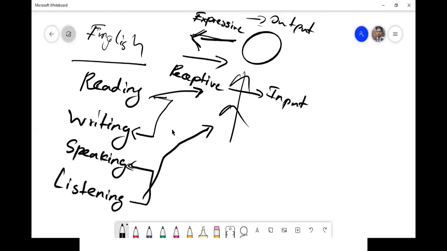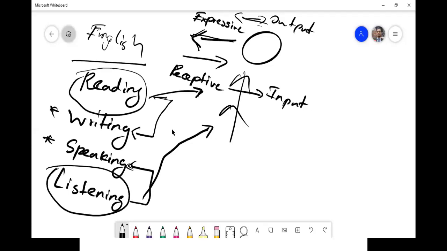So, if you want to express language, I mean, if you want to write or speak, you have to give the required input. If you want to write well in English, you have to read a lot. If you want to speak in English, you have to listen.